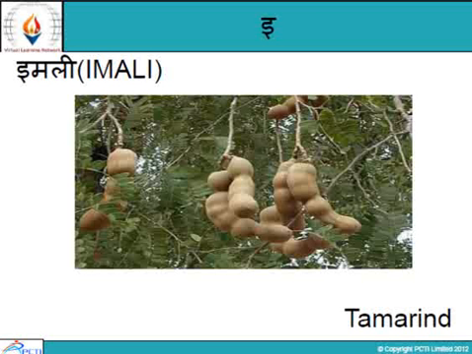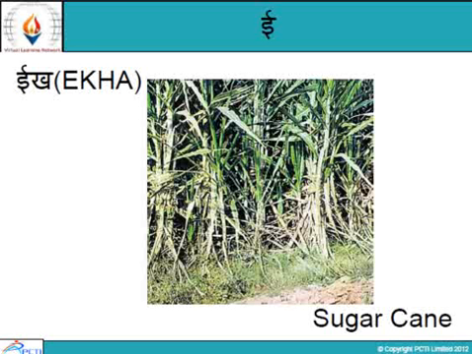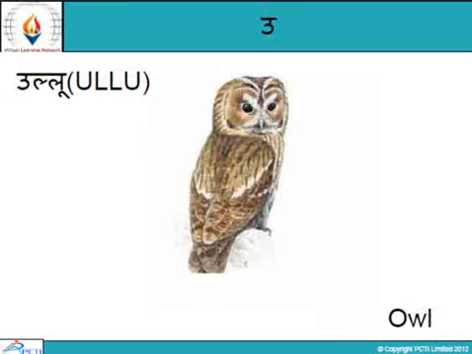Eek. In English we call it sugar cane, from which we get sugar, a plant from which we get sugar. In Hindi we call it eek. You can see the first letter, eek. In Hindi, ullu. In English we call it owl. It's a bird. In Hindi we call it ullu.